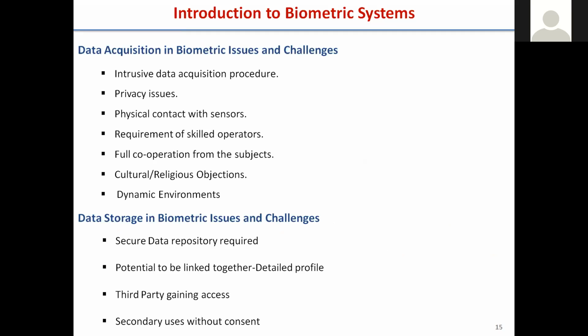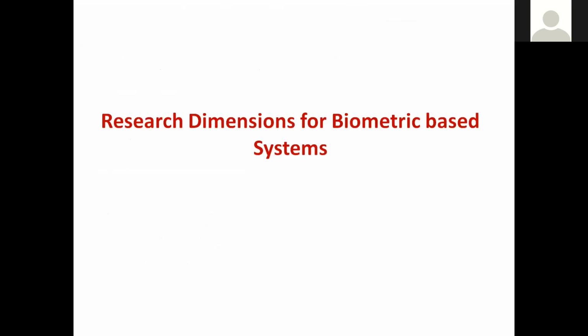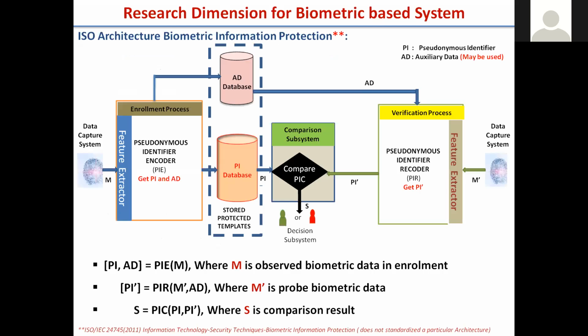Then there is a concern with data acquisition and data storage. That is another aspect, which can also be taken as a research problem. And the data storage concern is, when we store a template, how it can be compromised and how we protect that template. That is the concern that I will discuss in a later slide. Now I will come to the research dimensions for biometrics to be pursued, that I will discuss here. Now, if you see an ISO architecture, any question from the previous slide?